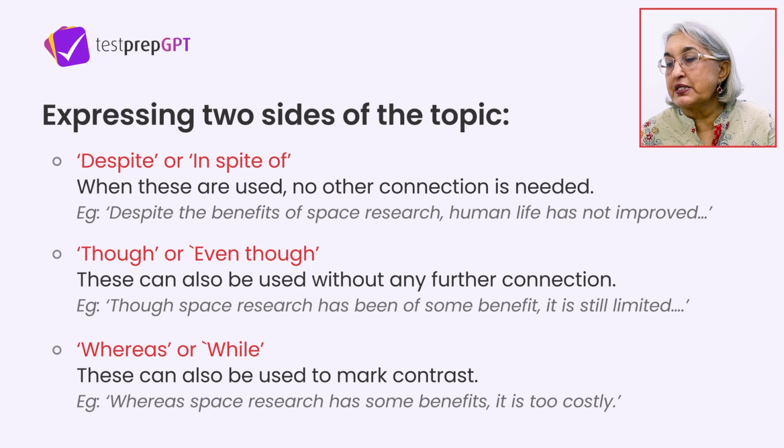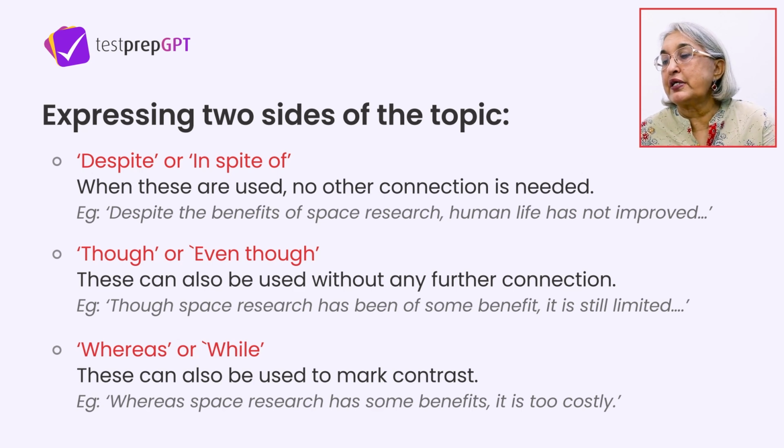So you can say space research has some benefits, full stop, but it is too costly. Or comma, but it is too costly. So you can use but also. If you use whereas, then you shouldn't use but. Alright, so you have to use one form. Either use whereas or use but.